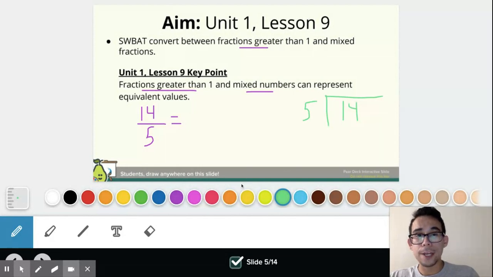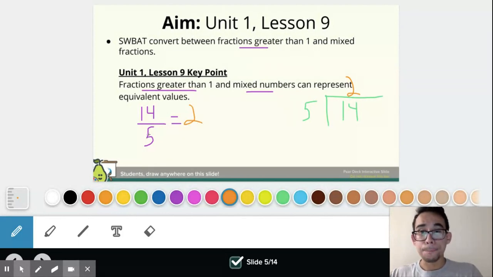And I'm going to go ahead and show the connection on how the numbers we get here can create our mixed number. So 5 goes into 14 2 times. So I put a 2 right on top of the 14. That's going to represent the whole number. And this also means that because this 5 represents how many parts there are in each whole, we can go ahead and create 2 out of those 5. But now we have some left over, right? We have 4. So that's actually what we're going to see is going to be the remainder over here.